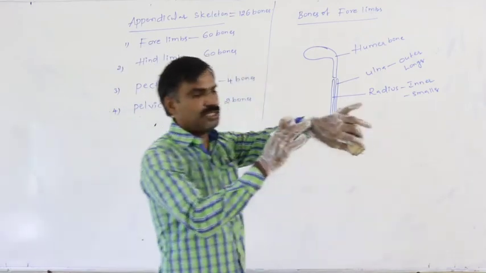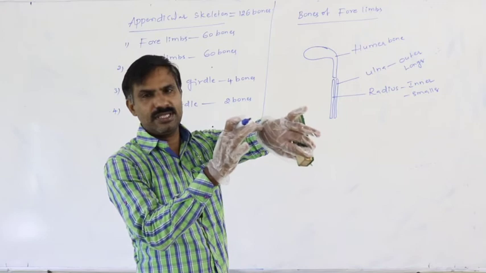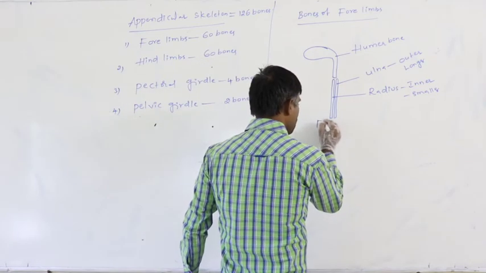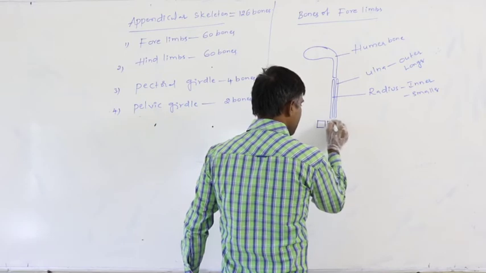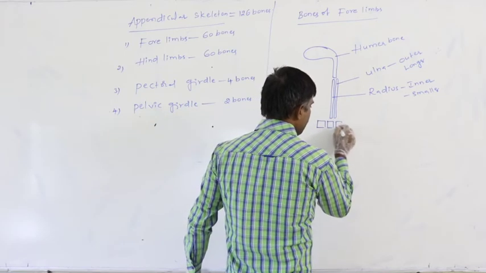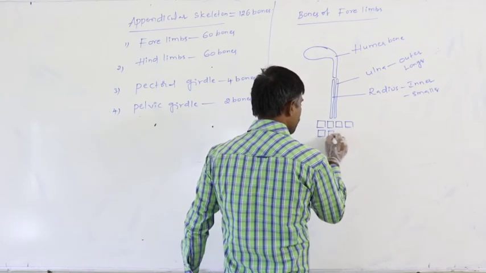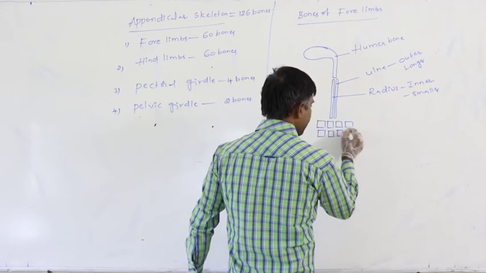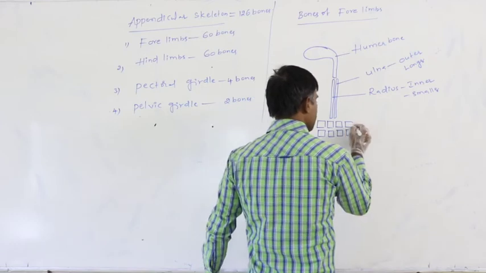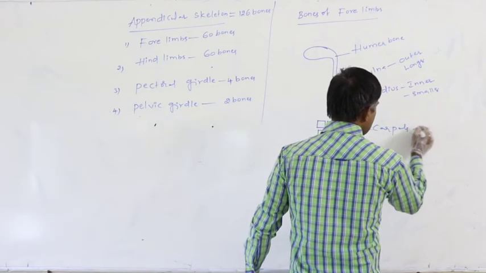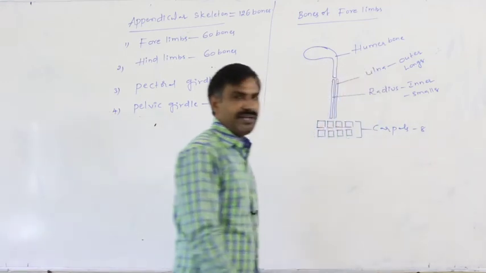Next, this part is said to be the wrist. In the wrist part, 8 bones are present. They are arranged in 2 rows. These are said to be the carpals. They are 8 in number.